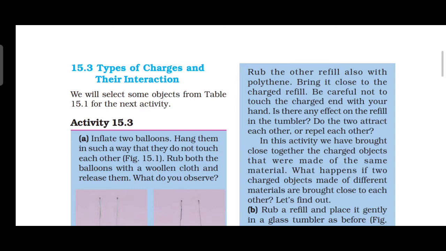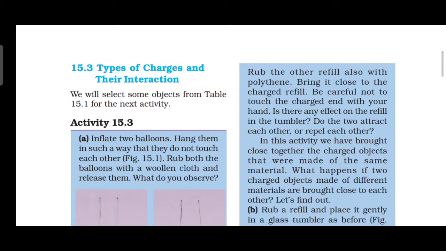In this activity, we take two balloons and hang them so that they do not touch each other. Rub both balloons with the woolen cloth and release them. What happened?